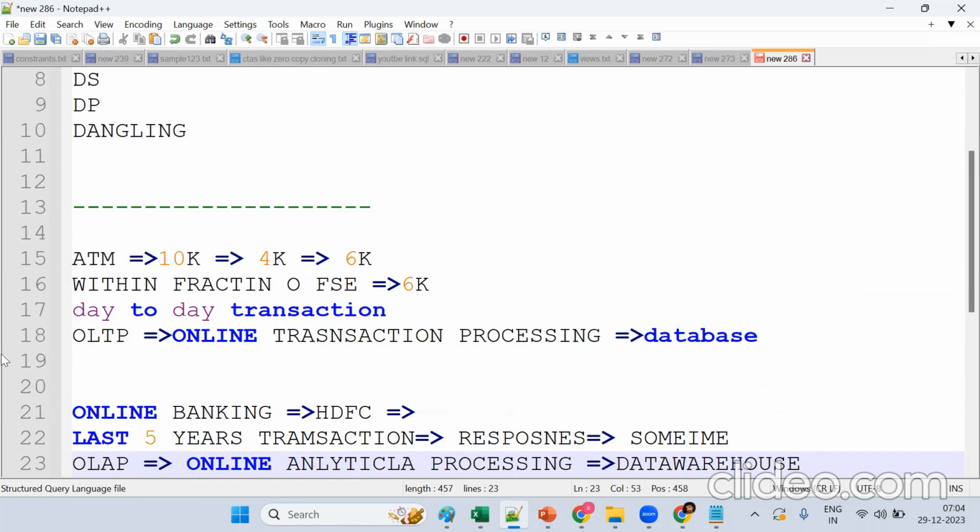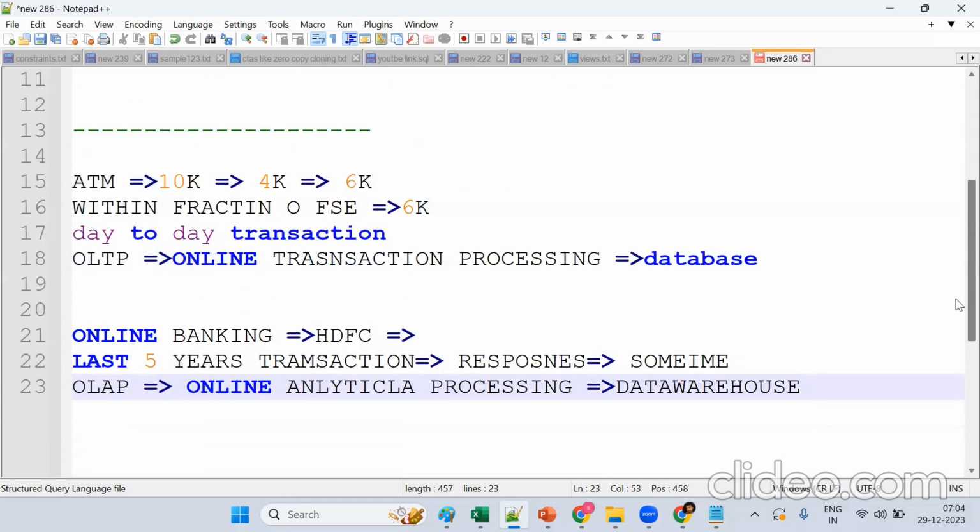One more time. Day-to-day transactions go to the database. Historical transactions go to OLAP. Now tell me, using these two use cases, is Snowflake for OLTP or OLAP? OLAP.